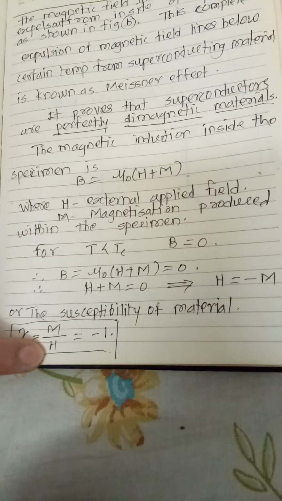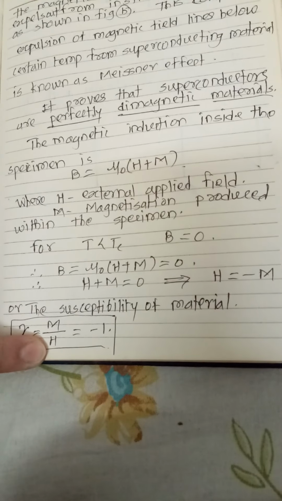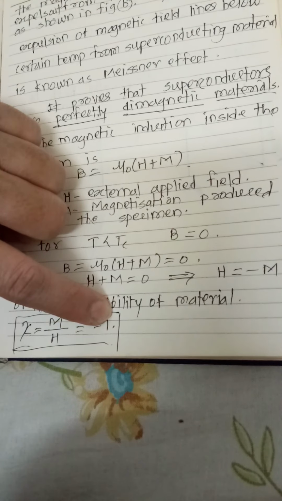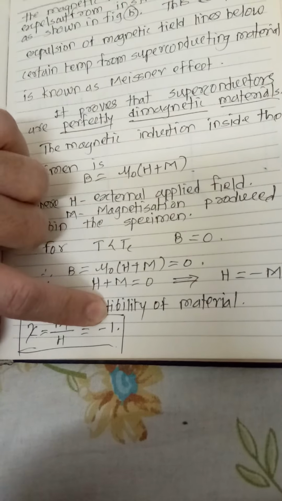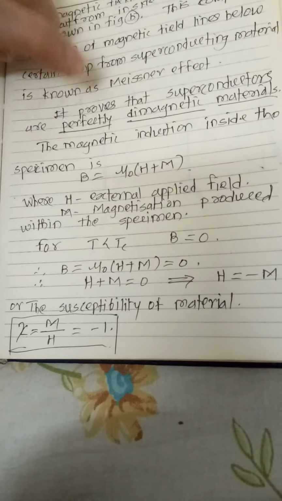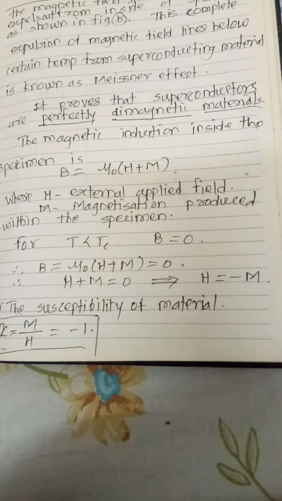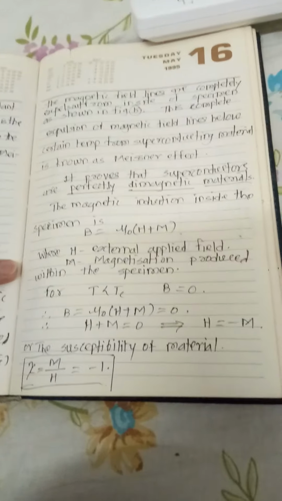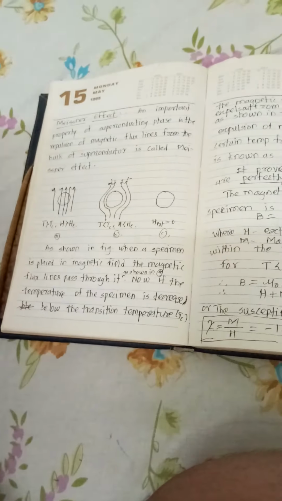If we substitute either M is equal to minus H or H is equal to minus M, we get chi is equal to minus 1. And when this chi is exactly equal to minus 1, it indicates that the material is perfectly diamagnetic, and therefore that superconductors are perfectly diamagnetic materials is proved by this Meissner effect.